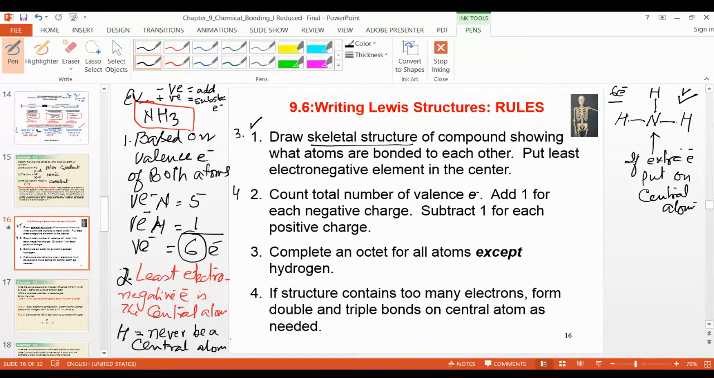Complete the octet, because all octets are complete. Look at here: 2, 4, 6. But the nitrogen octet is not complete here because the total electron is... one mistake I am making here is multiplying by 3. Why multiply by 3 here? Hydrogen. Tell me now.